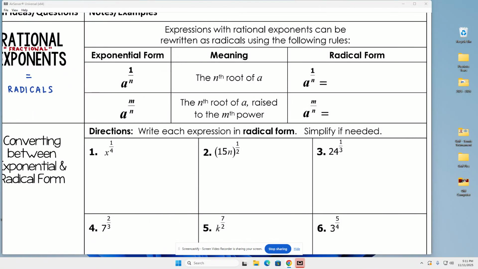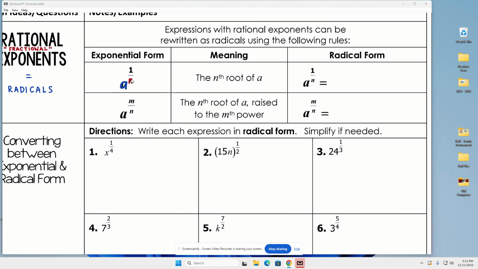So here's how it works, y'all. Anytime you have a fractional exponent, you have a base. Okay? You have a base of that fractional exponent. And then when you have that fractional exponent, you always have a numerator and a denominator. The numerator obviously is up top, and the denominator is in the bottom. So here's the deal. If I'm ever writing a rational exponent, a fractional exponent, as a radical, what I have to remember is the denominator of my fractional exponent is my root. Okay?